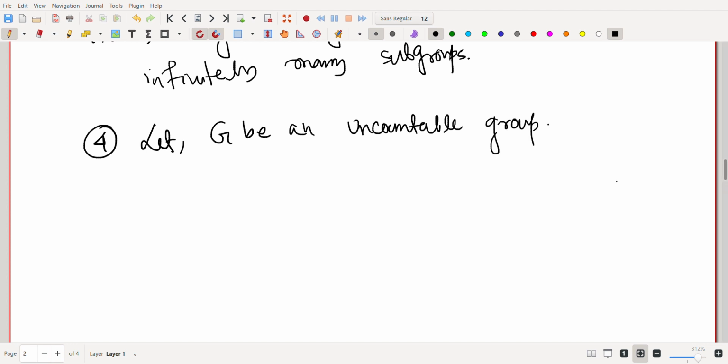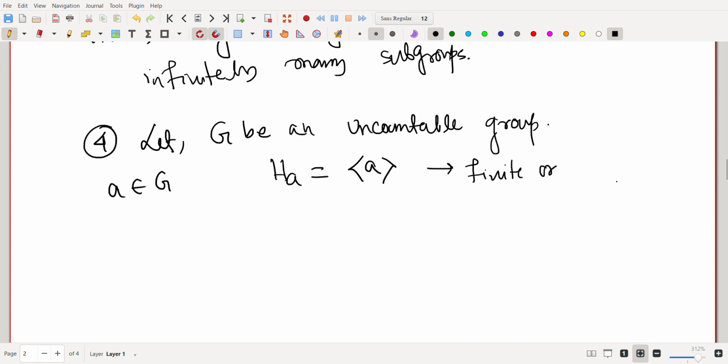We need to show that G has uncountably many subgroups. So the same process. Let A belong to G. HA would be the subgroup generated by A. So HA is finite or countably infinite.